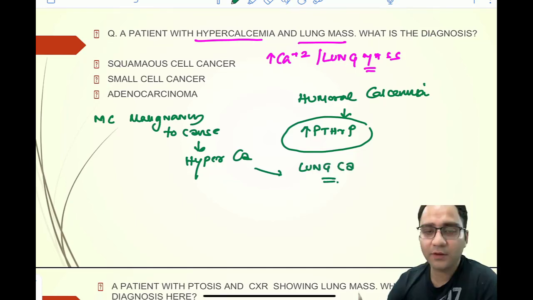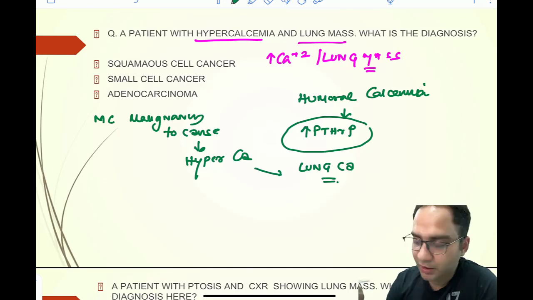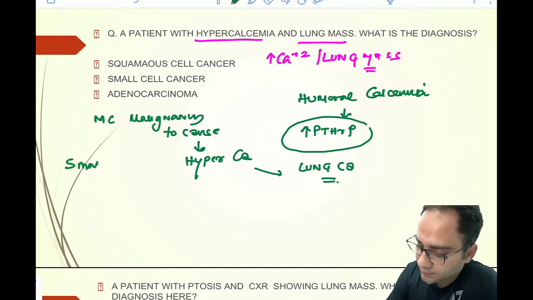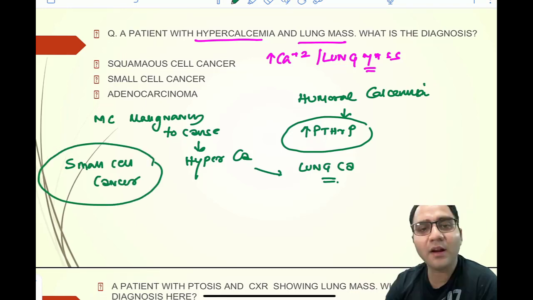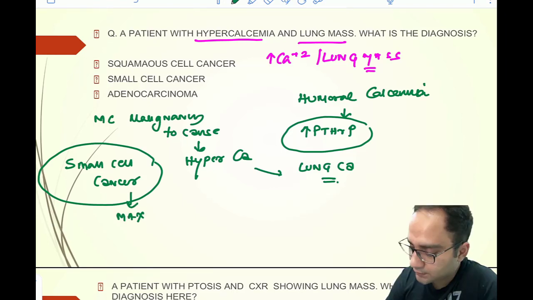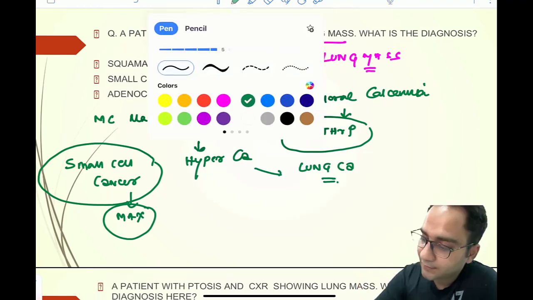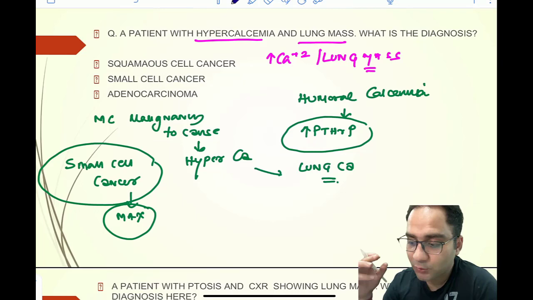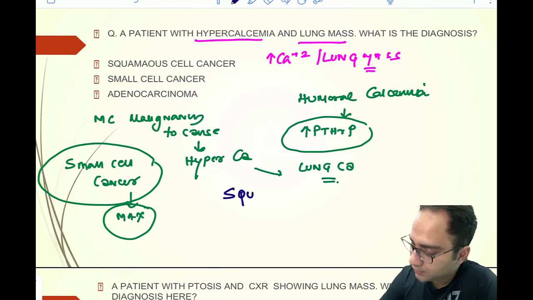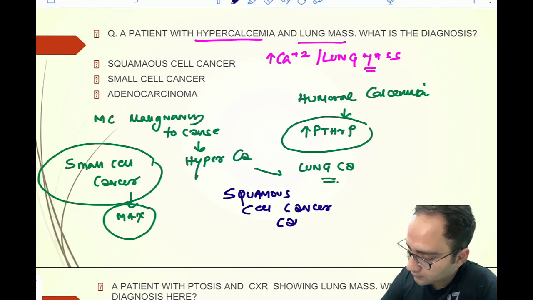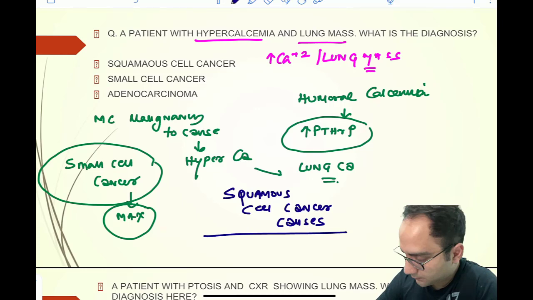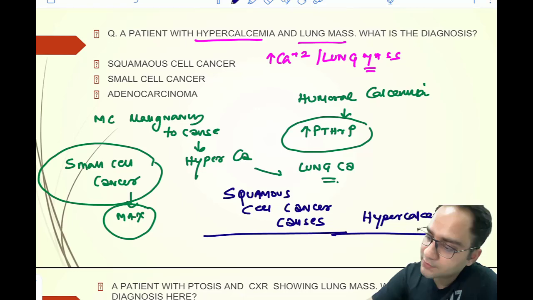Among the types of lung cancer, small cell cancer is the one that causes maximum paraneoplastic manifestations. But here is the exception: squamous cell cancer causes hypercalcemia.